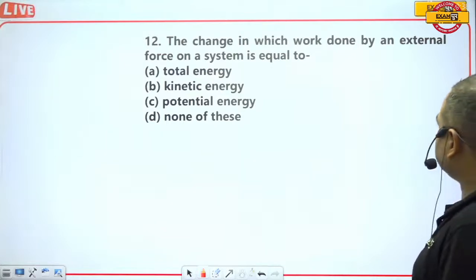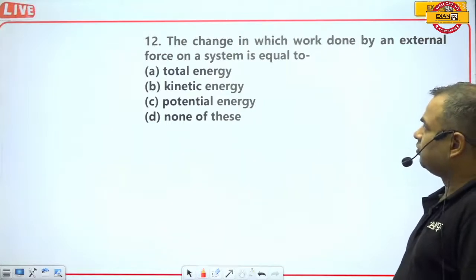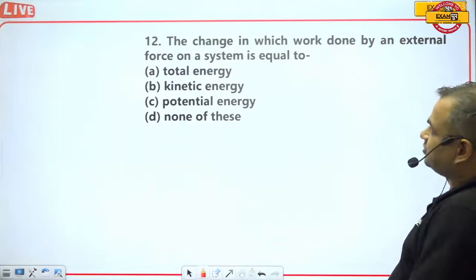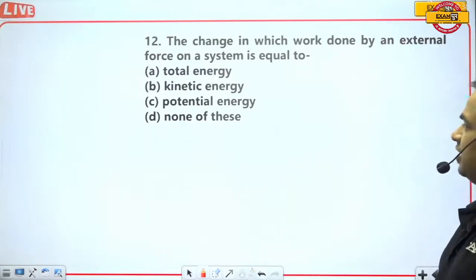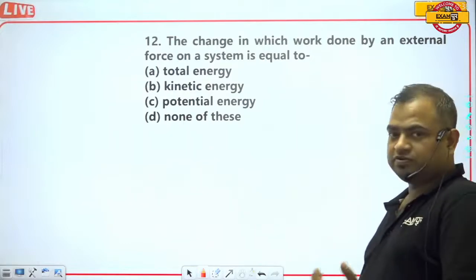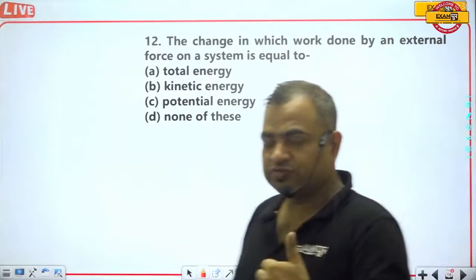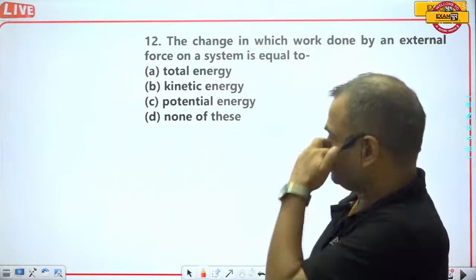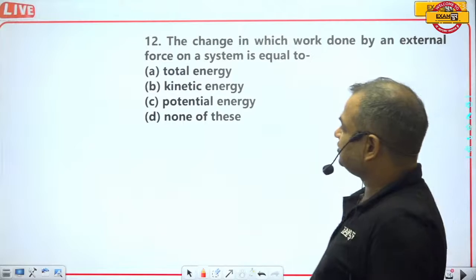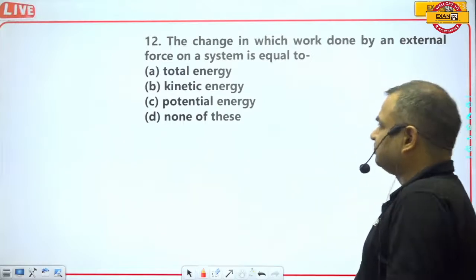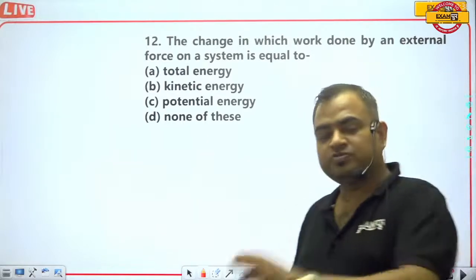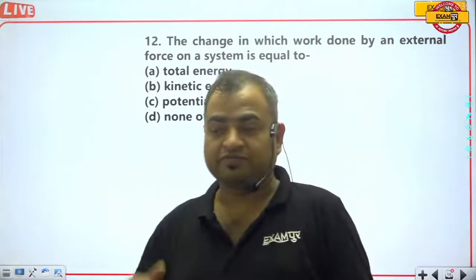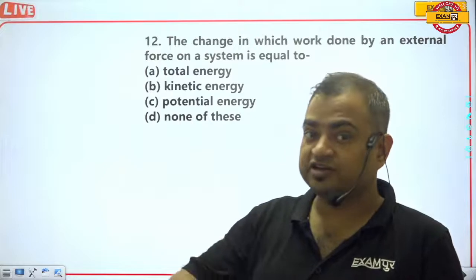The change in which work done by an external force on a system is equal to? Actually, when a body is moving and we apply some force, which quantity will change? Total energy, kinetic energy, potential energy, or none of these. Obviously, if a body is moving with some velocity and you apply force, then after applying the force the velocity of the body will increase.